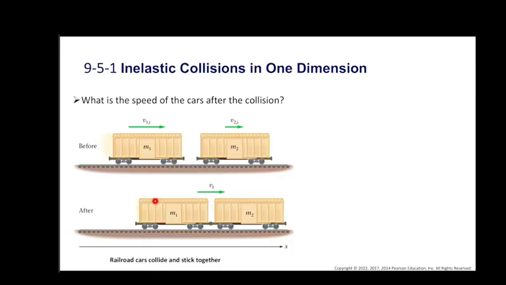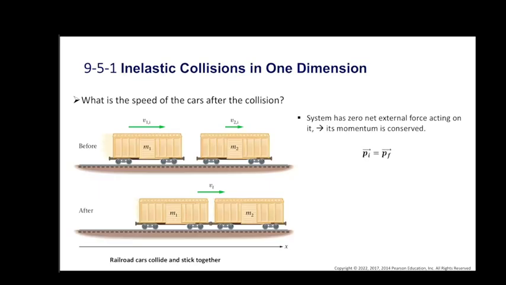Consider a system consisting of two train cars of mass m1 and mass m2 on a smooth level track. And when the cars collide, the coupling mechanism latches, causing the cars to stick together and move as one unit. Now, what is the speed of the cars after the collision? To answer this question, we begin by noting that the system has zero net external force acting on it. Therefore, its momentum is conserved, which means the initial momentum is equal to the final momentum.